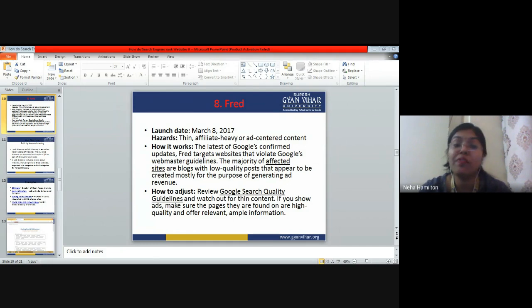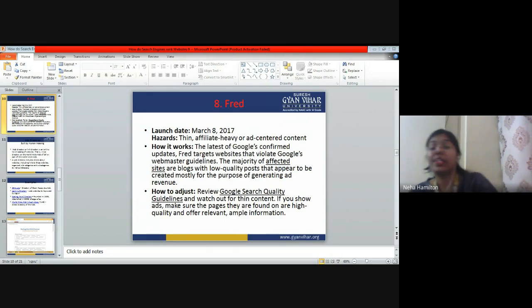So that's when Fred comes into play. Fred filters the websites which are heavily filled with ads, because people want revenue. Their basic motive is to generate revenue, not to generate traffic on their website.